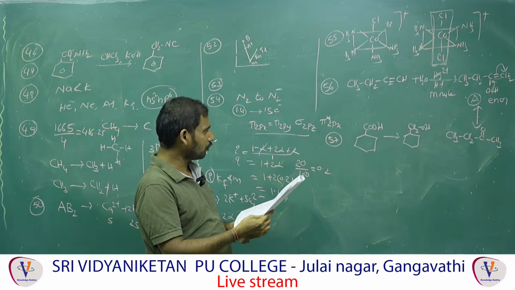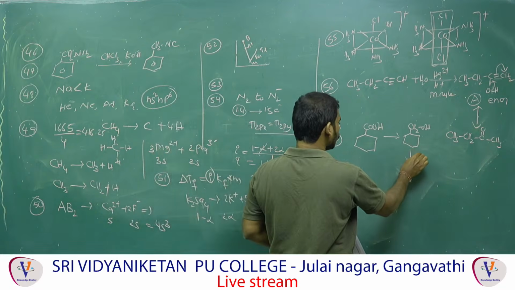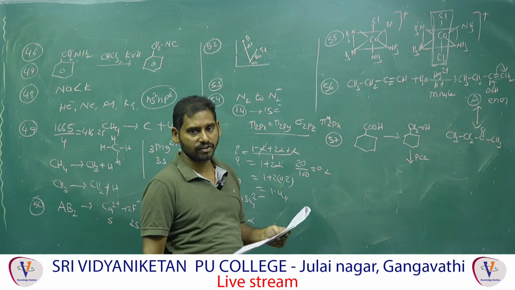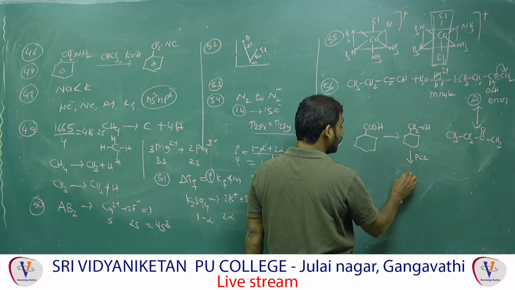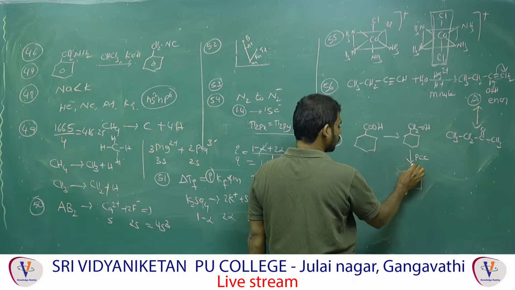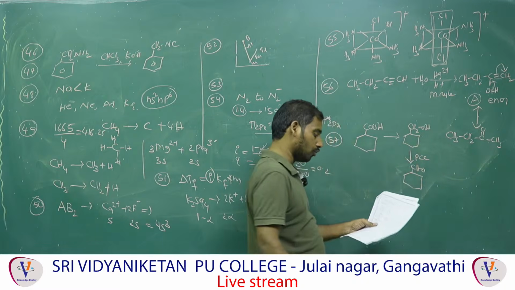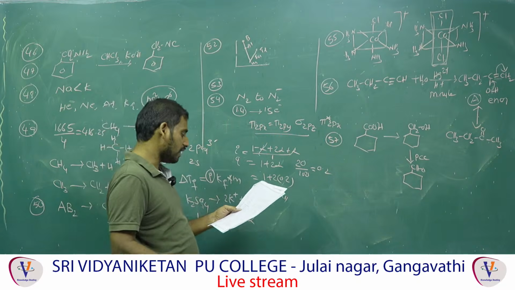What happened? Acid to alcohol with lithium aluminum hydride, followed by PCC. What is PCC? Pyridinium chlorochromate, that is a mild oxidizing agent. Mild oxidizing agent means alcohol to aldehyde. So the answer is aldehyde. Primary alcohol gives aldehyde, secondary alcohol gives ketone. So the answer is which option? Third option. Next one, 58.